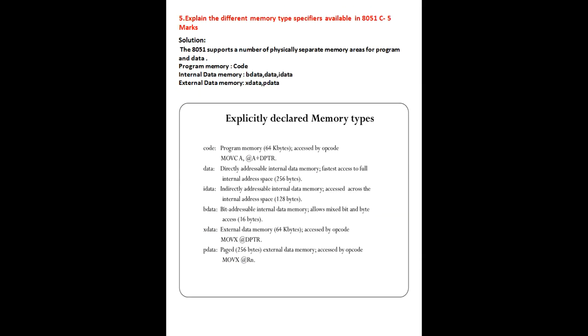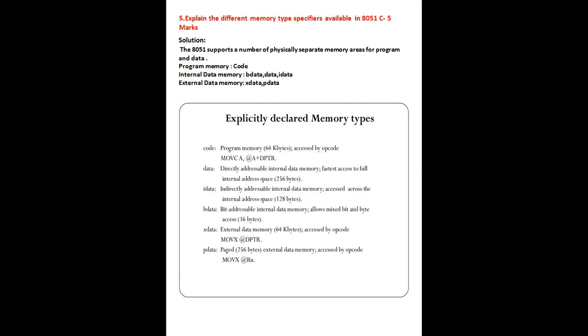Next question: explain the different memory type specifiers available in 8051. Here, depending on the memory types, you can say that your variable, or your data, belongs to which type of memory specifier. So it depends on that. You can say that your data is accessed from that type of memory. Now we'll see that the 8051 supports a number of physically separate memory areas for program as well as data. Mainly there are 3 memory type specifiers. First one, program memory, that is nothing but code.